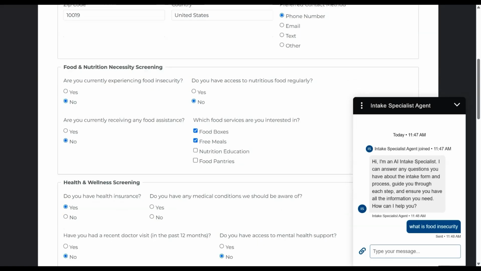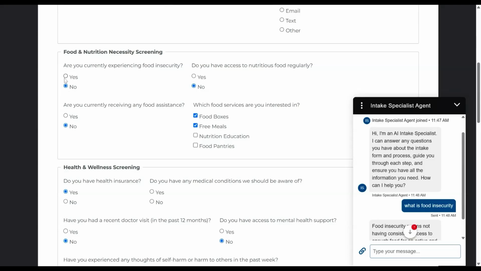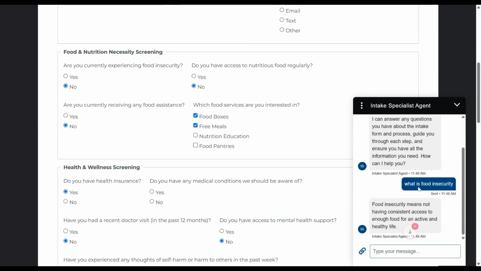So we're able to see what food insecurity is, and Ronnie realizes, okay, this is something I actually should say is something that I'm experiencing. I would like some assistance with food boxes and meals. And as we continue to go, we can continue to ask additional questions as we have them, or we can always minimize this as well.